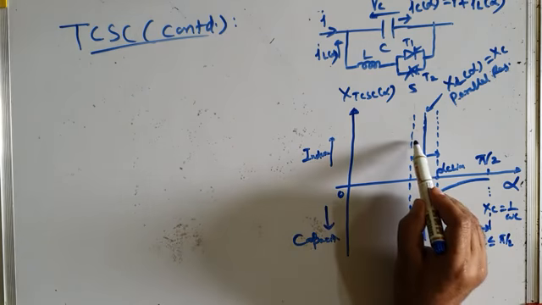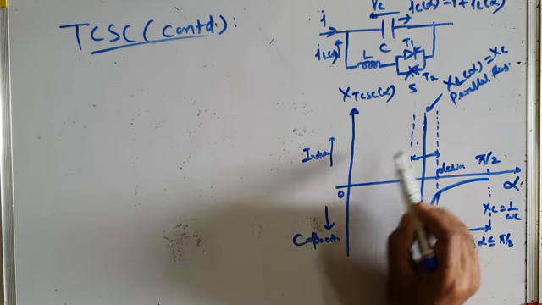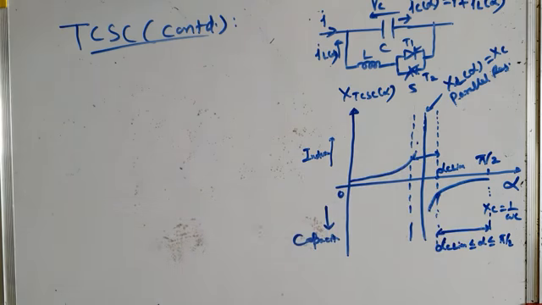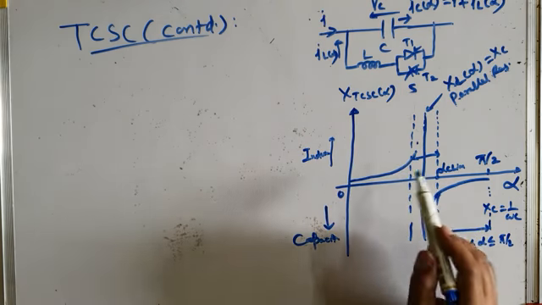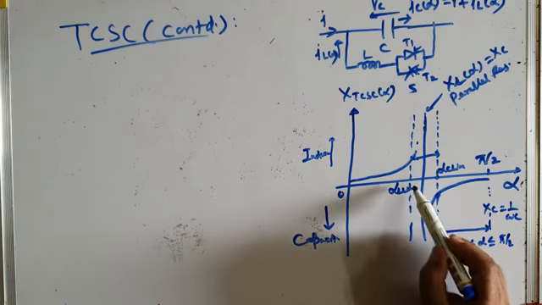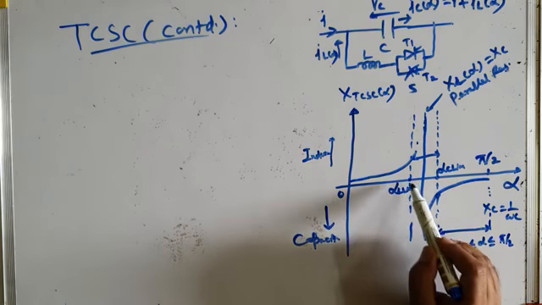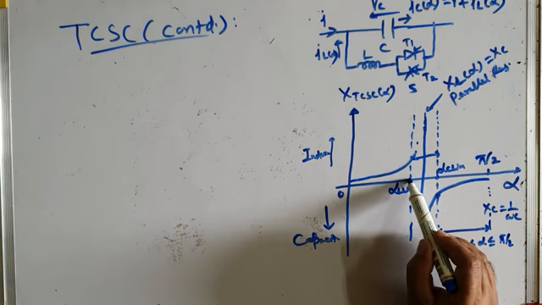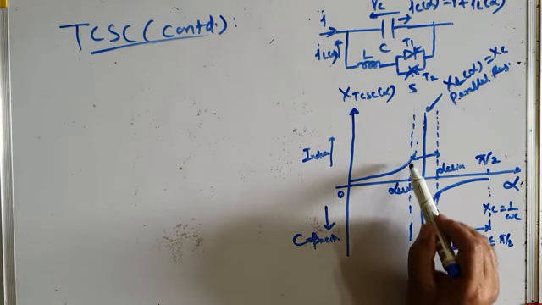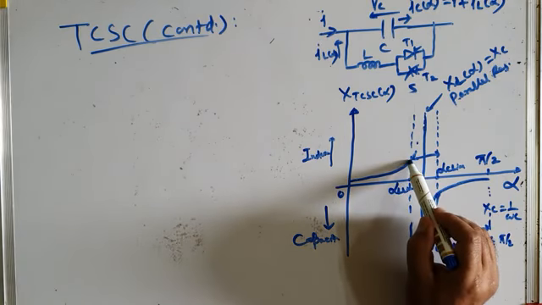And in the inductive region, this is the region of operation, and here this is alpha L lim, the maximum delay angle. At alpha equal to alpha L lim, your TCSC now behaves as an inductor, and it has maximum inductive reactance, this much.